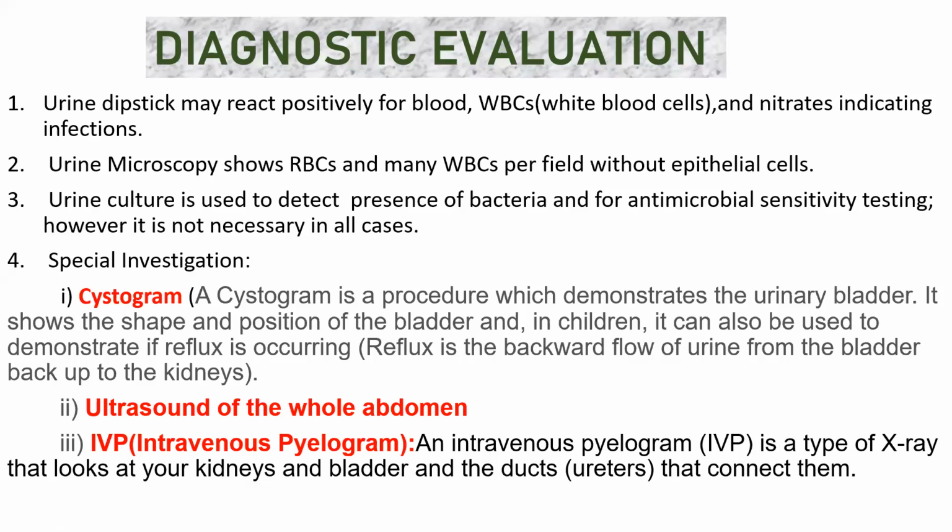All these are the investigations that can be done in order to find out whether a person is suffering from urinary tract infection or not. This IVP, don't get confused. I can also give you a fill in the blank, write the full form of IVP. IV means intravenous, P means pyelogram. All these are a type of X-ray that look at your kidney, check the bladder, and the duct, the ureter. All these organs are checked. That particular investigation is known as intravenous pyelogram.